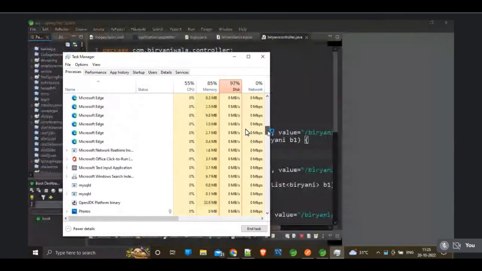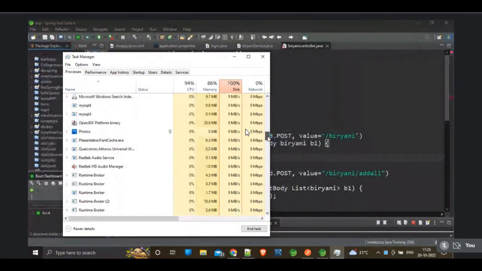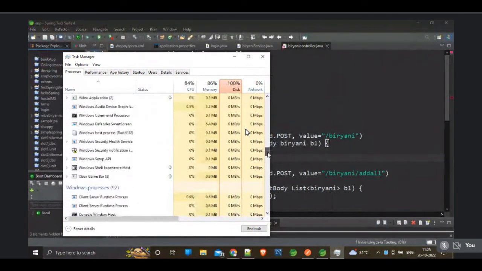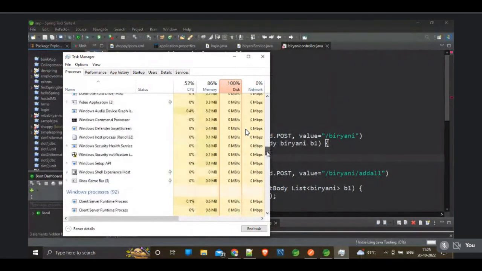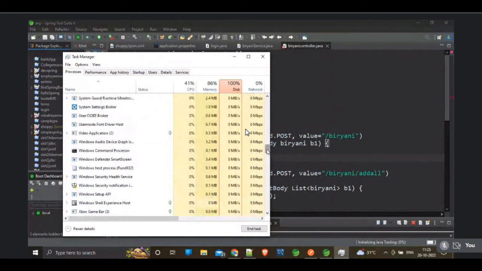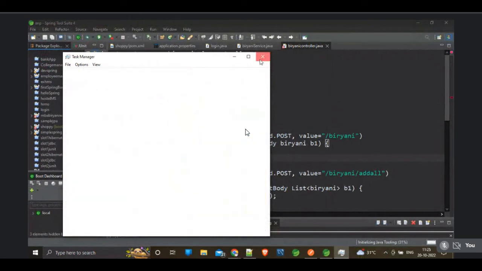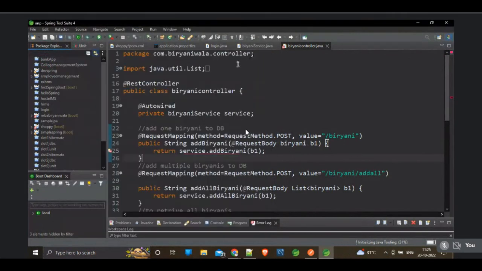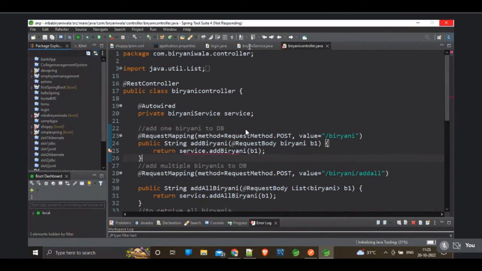Why is Microsoft Edge open? See, internally this many files are running. So I'm having some issue on the service layer, but I don't know.